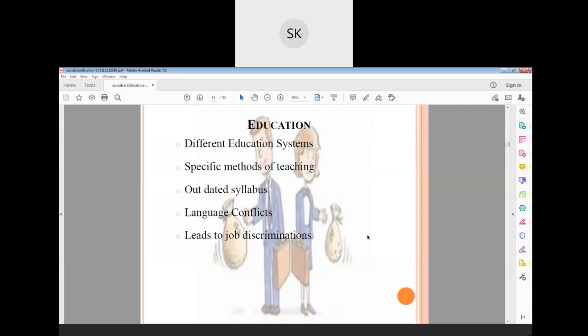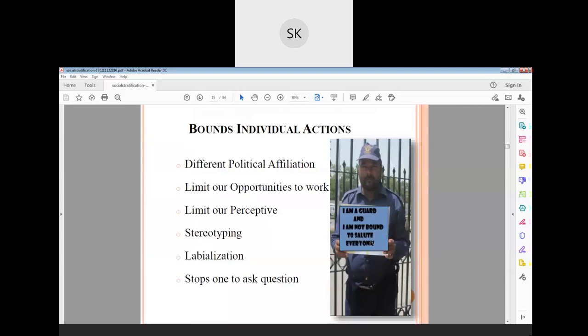Okay, then, it bounds individual actions, which means how stratification happens towards individual actions. Can you see that image? What board is he holding, right? Can you read it out? Anyone? Can anyone read the board he is holding?